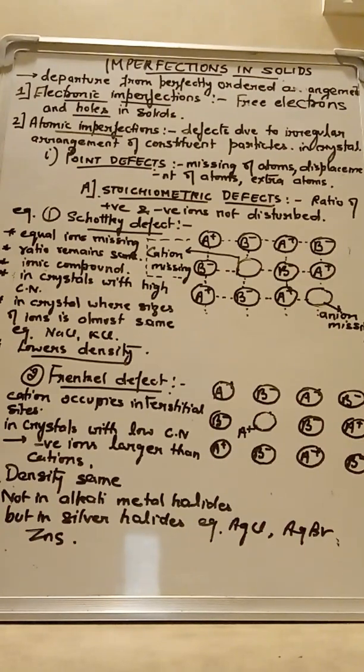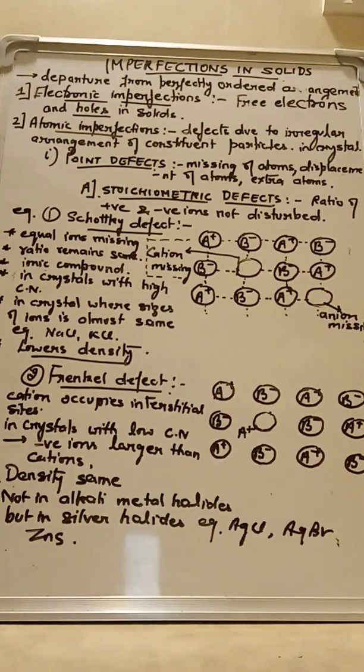If we increase the temperature of the crystal, the electrons may get excited and leave their position and move somewhere else in the crystal, hence creating a hole.